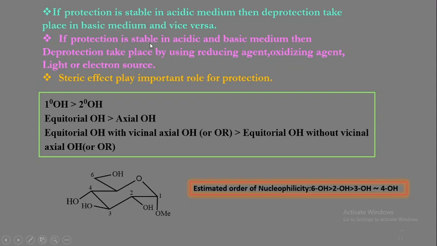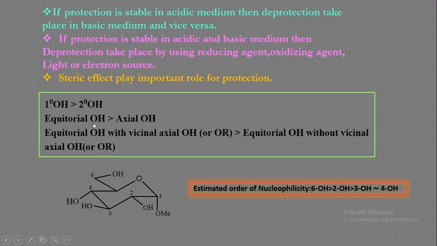Also, if the protection is stable in acidic and basic medium, then deprotection takes place by using a reducing reagent, oxidizing agent, light or electron sources. Then the steric effect plays an important role for the protection. Therefore, here we come to the conclusion that primary alcohols are more readily protected than secondary alcohols.